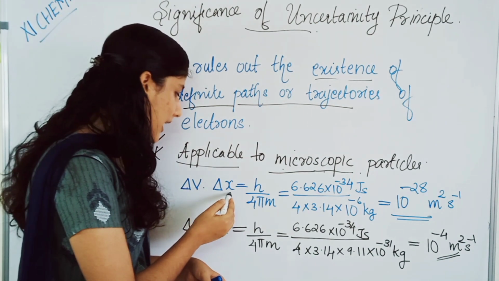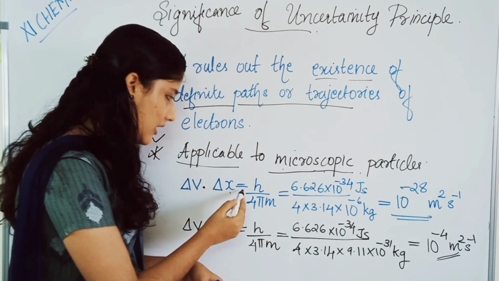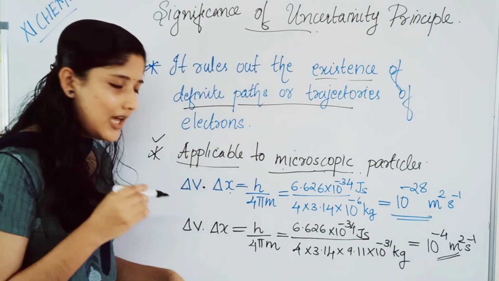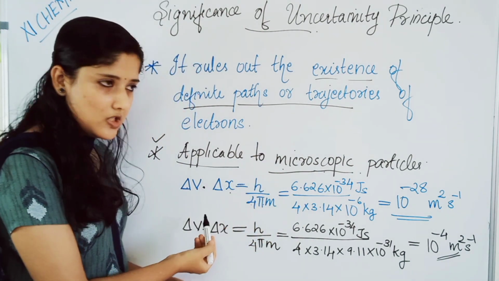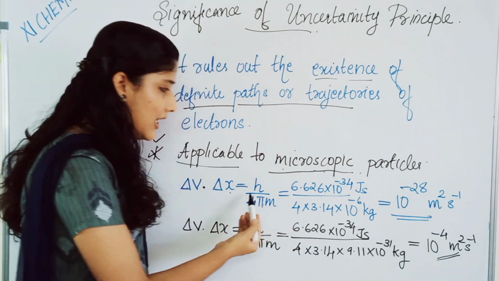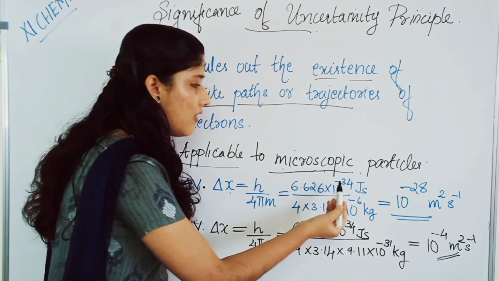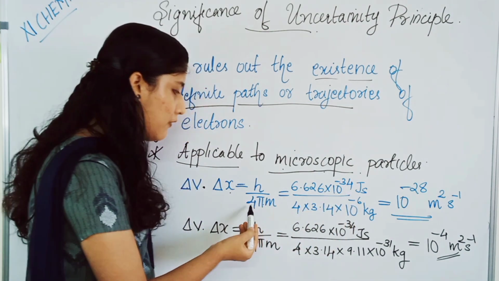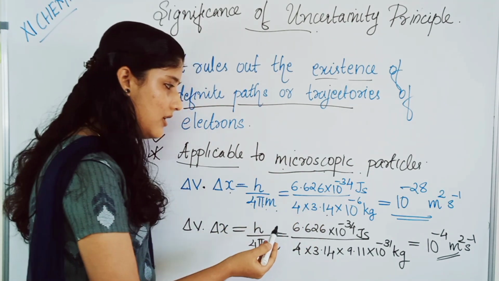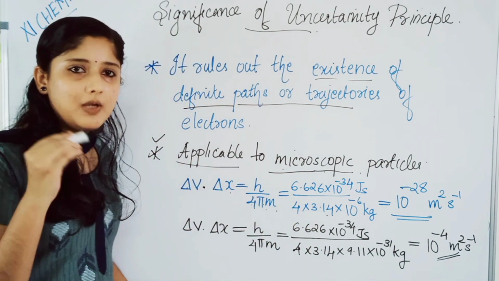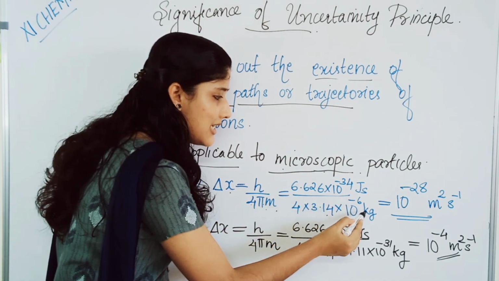Delta V into delta X is greater than or equal to; you put equality and find the value, h by 4 pi m. This was the equation. H value is 6.626 into 10 raised to minus 34 joule second, divided by 4 into pi, where pi is 3.14, and mass. Here we took 1 milligram, that is 10 raised to minus 6 kilogram.